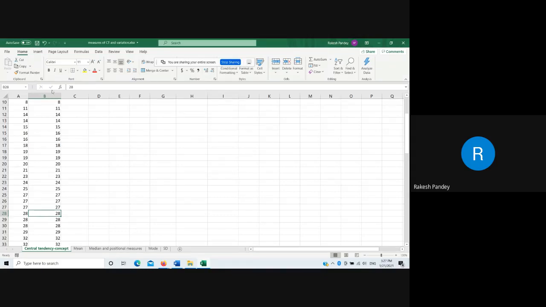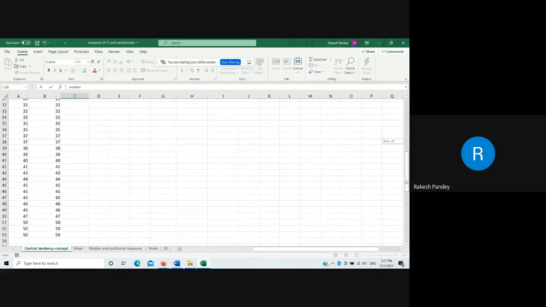So this type of measure is called a positional measure in general, because we are locating the data position and this data position is the center, and this central positional measure is called the median. So we can say that the median is the representative or central value.